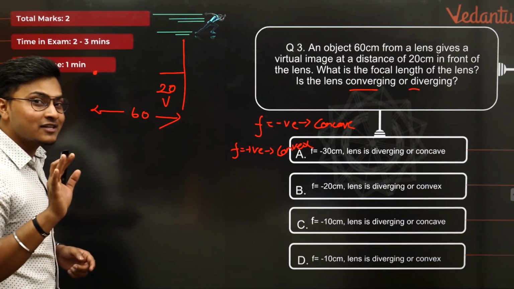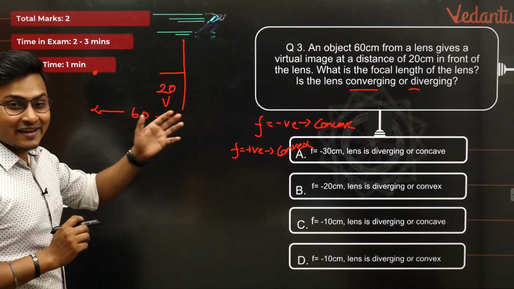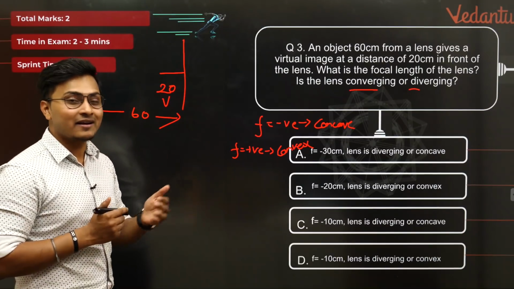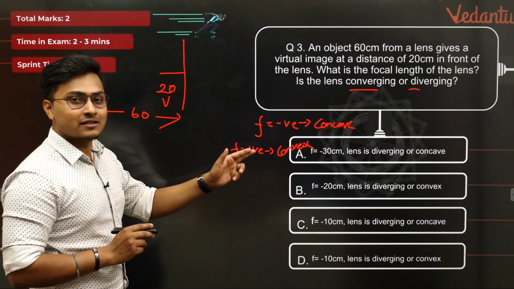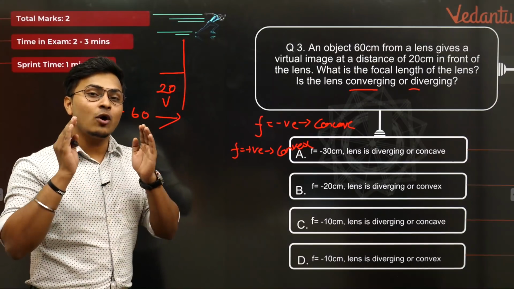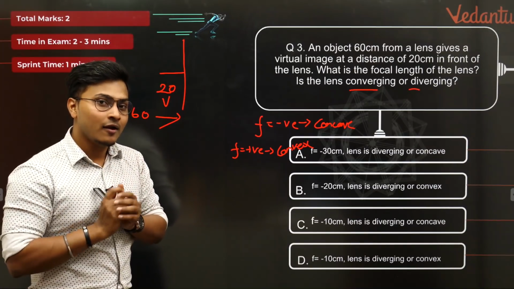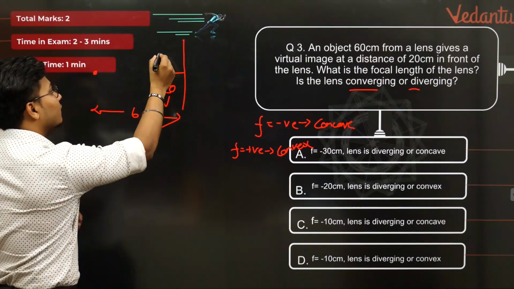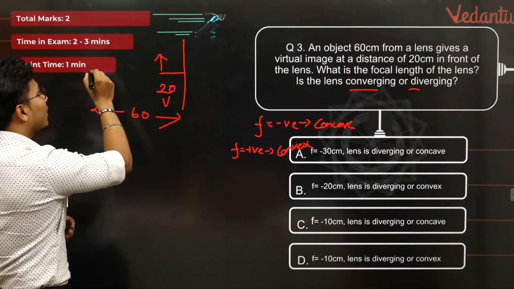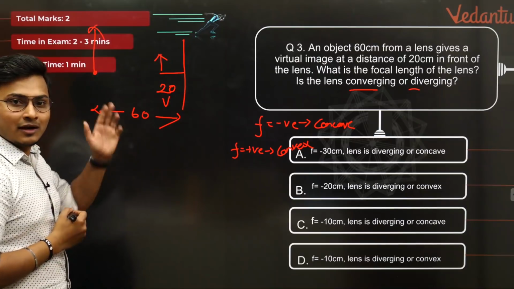I'll repeat this again, my dear students. A very simple thing to understand. It's a very easy question. Without even solving it, we can find it out. All the concave lenses which always form a diminished virtual image form an image in front of the object. Object यहाँ, image यहाँ होगा, object यहाँ होगा, diminished image.